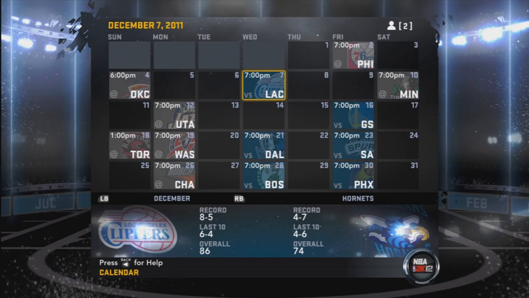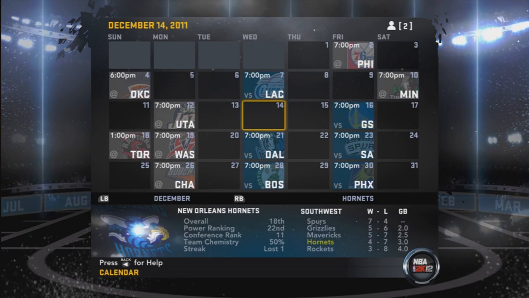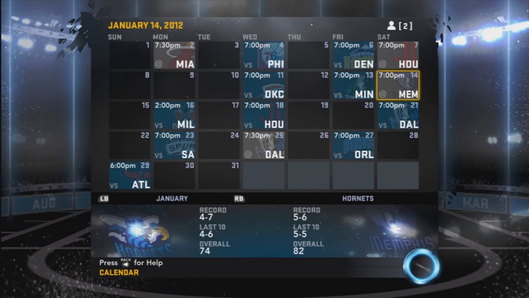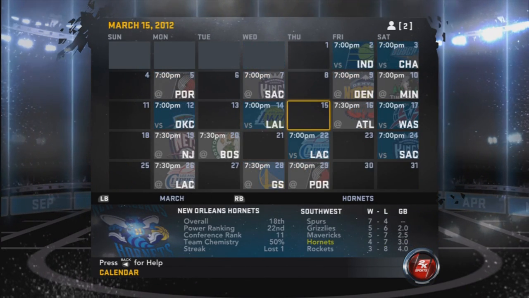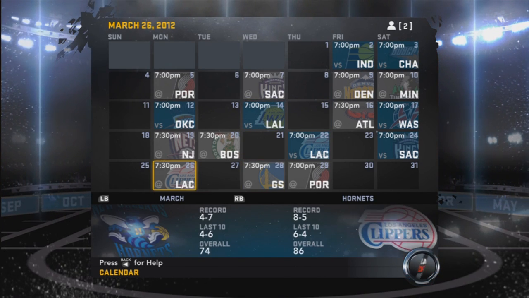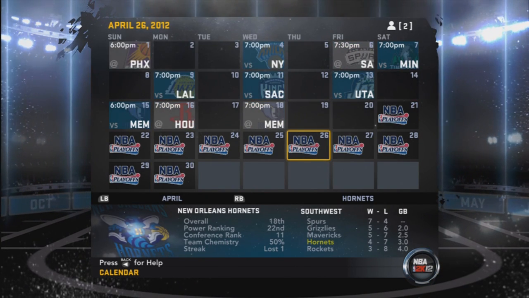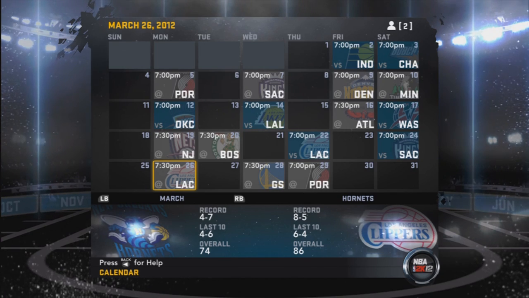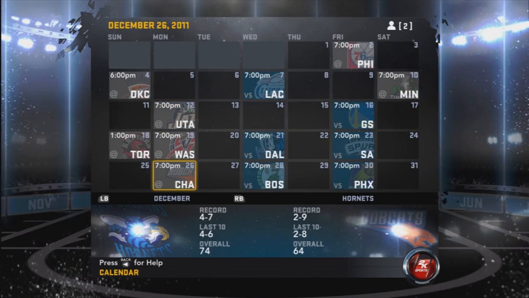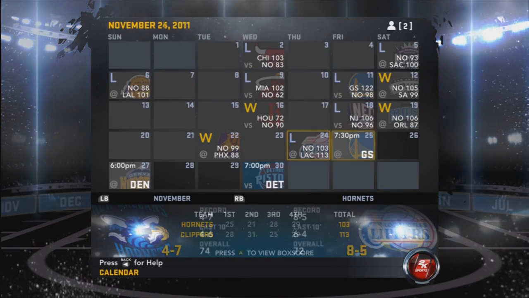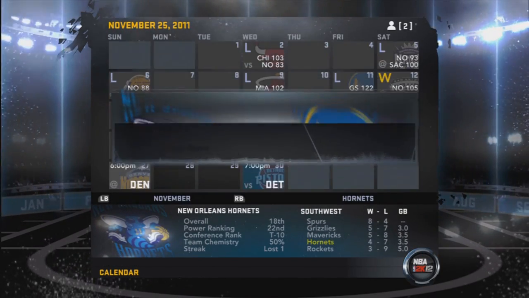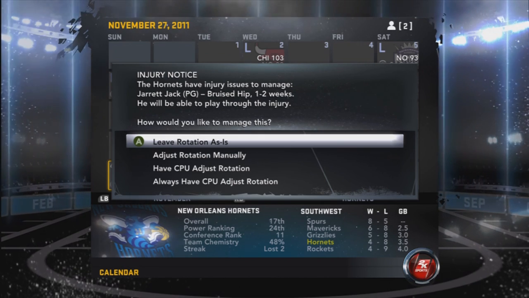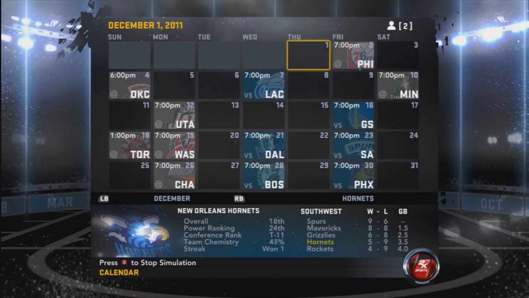I was considering doing this first game against the Clippers, with Chris Paul coming back to New Orleans. Hopefully there's another one somewhere on the schedule. There probably isn't. That's at LA, and I really don't feel like doing it. I don't want to have to show you guys two Clippers games back to back. So what I will do is simulate up to this game, simulate all games we lose. Jarrett Jack will be able to play through the injury. We'll just leave the rotation as is.